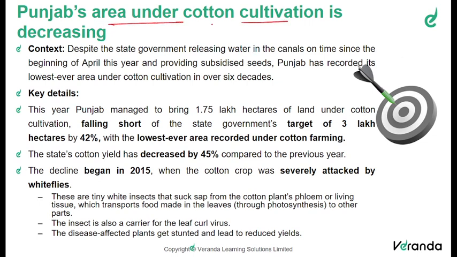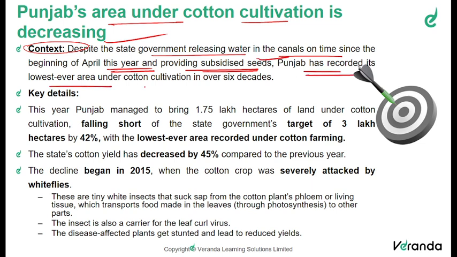Punjab's area under cotton cultivation is decreasing. So let us see what is the context. In spite of the state government releasing water in the canals on time since the beginning of April this year, and also providing subsidized seeds for the farmers, the Punjab state has recorded its lowest ever area under cotton cultivation in over about 6 decades.